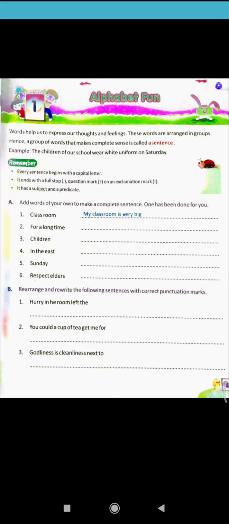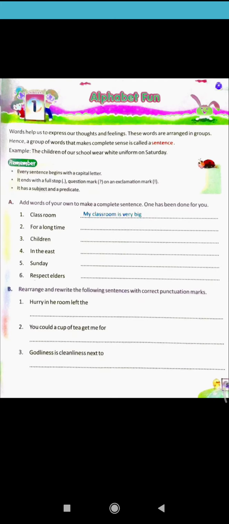Okay. Now section B is there: rewrite the following sentences with correct punctuation marks. Here some sentences are given, but they are not meaningful, as the subject is at the end or in between, zigzag, not right.